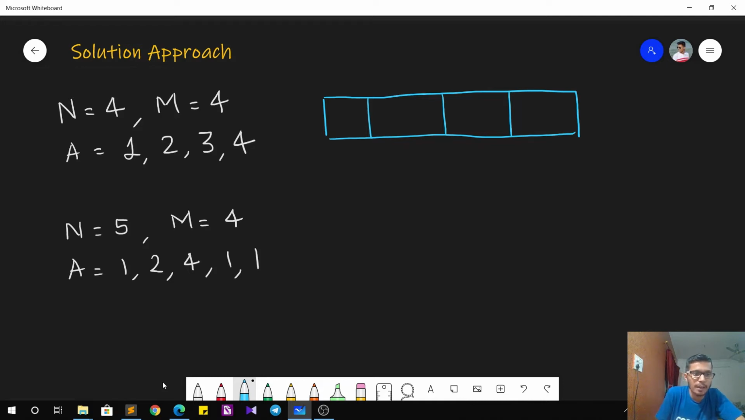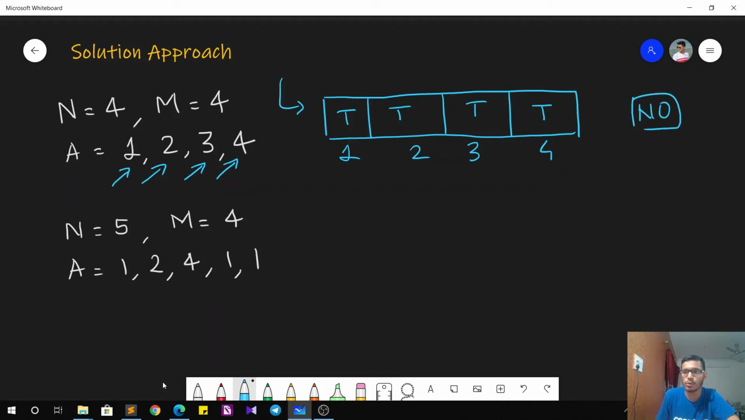For example, as we can see, topics number 1, 2, 3 and 4 all are already being researched by some people. So this will be true, true, true and true. That is, this corresponds to 1, 2, 3 and 4. Now Chef has to just see if any of the topics corresponds to the Boolean value false, then he can choose that topic and master it so that he can win the Nobel. In this case, because all of them are true, the answer would definitely be no.